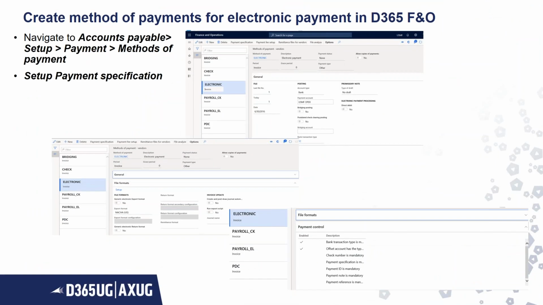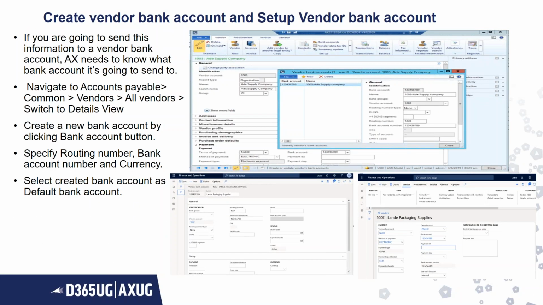So let's see how things have changed in D365 FNO. I don't think a lot of changes are there. As you can see, electronic is still electronic. Period is invoice, bank is USMF. Then if you see the second tab, the file format is set to NACHA US, and the payment control, bank transaction type and offset account need to be mandatory.